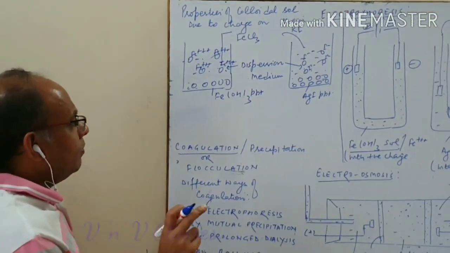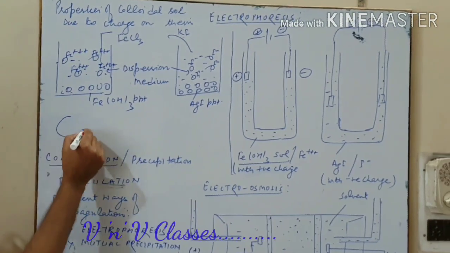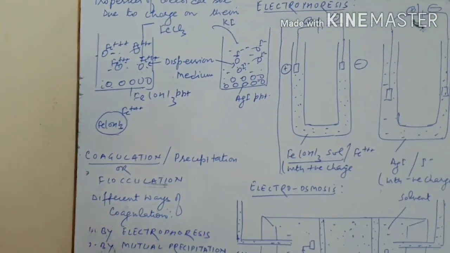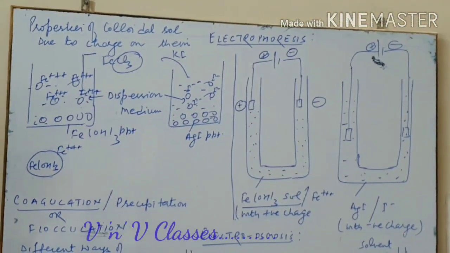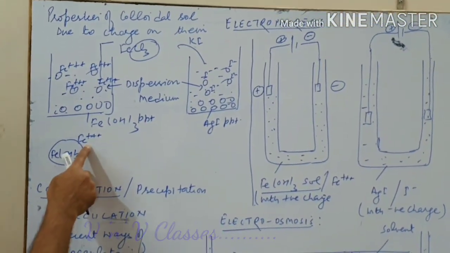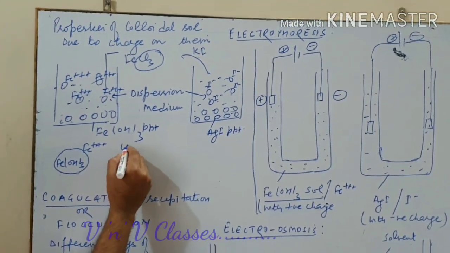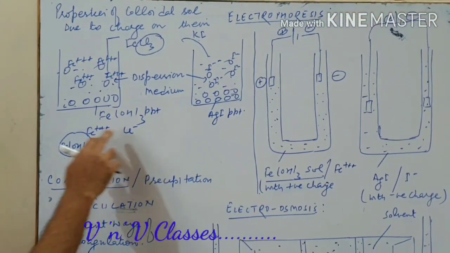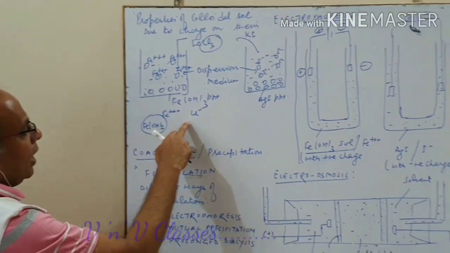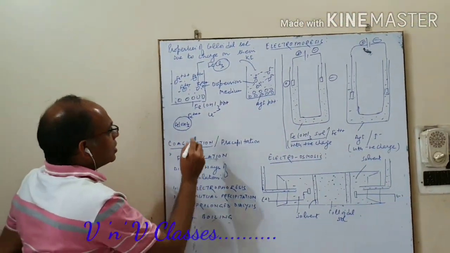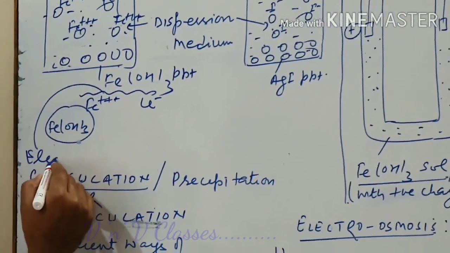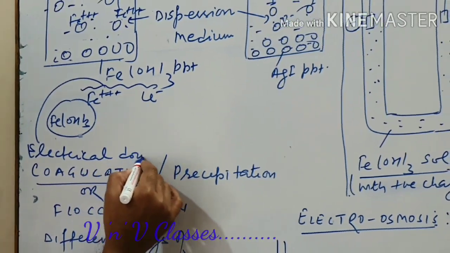Now one interesting and important point is there, like this is a ferric hydroxide particle and it absorbs ferric ion. Now you can ask, okay, sir, what about the leftover chloride ion? So remember, it is present in the dispersion medium, but what does the ferric ion do? It attracts this chloride ion. It remains in the dispersion medium, but this ferric ion absorbed on ferric hydroxide attracts chloride ion towards itself, and this results in the formation of a kind of electrical double layer. This is called electrical double layer,